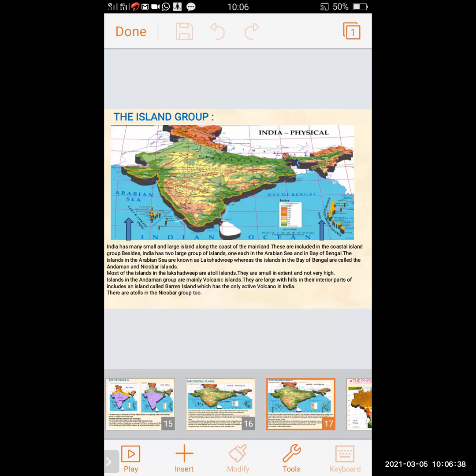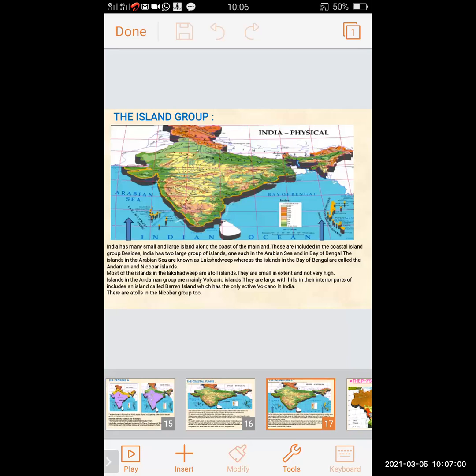Most of the islands in Lakshadweep are atoll islands. They are small in extent and not very high.